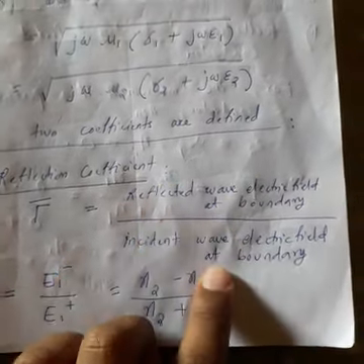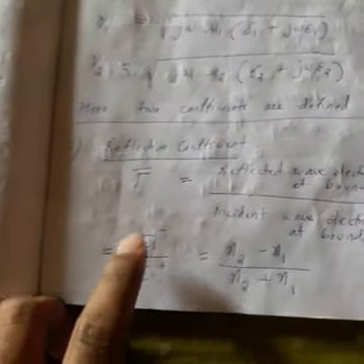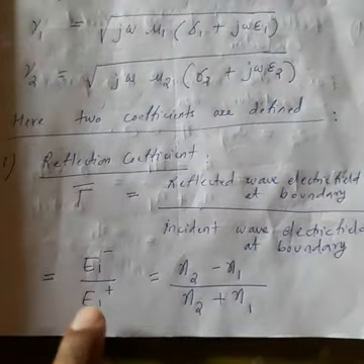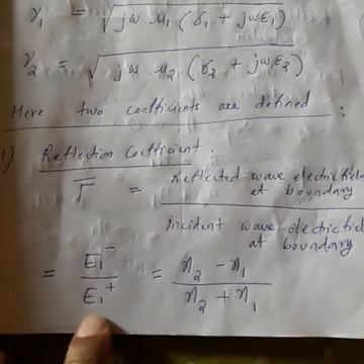E1 minus. For the incident wave, E1 plus. So the reflection coefficient is equal to E1 minus by E1 plus.